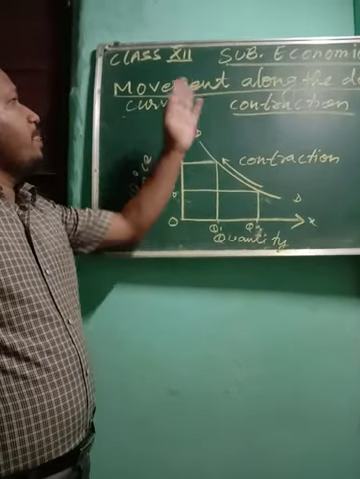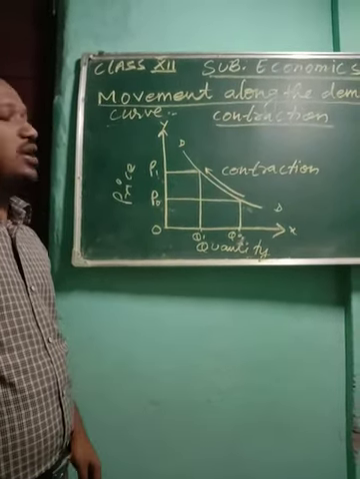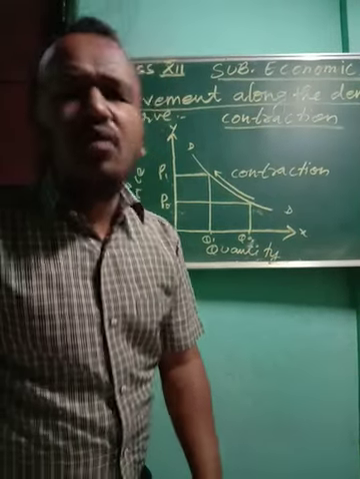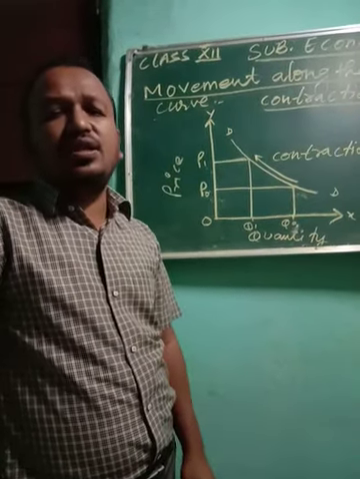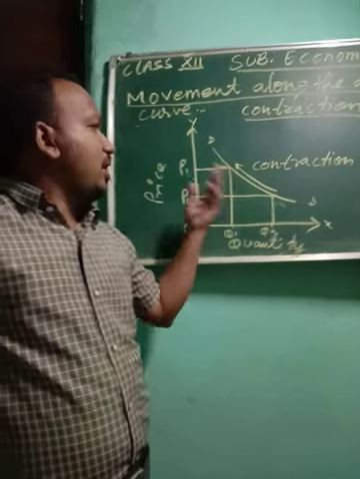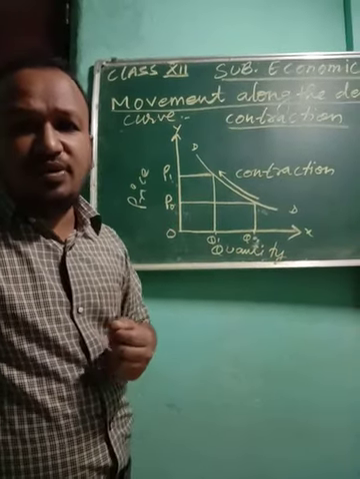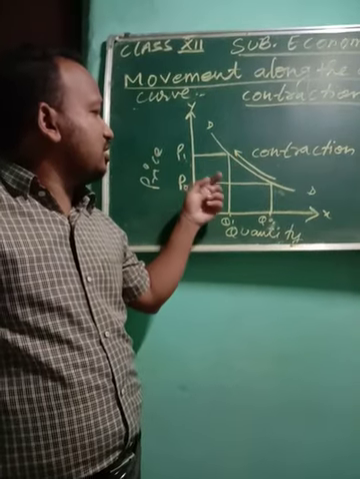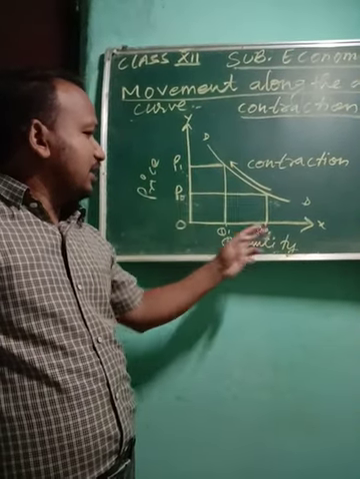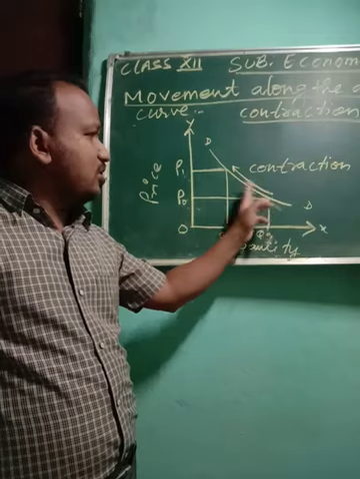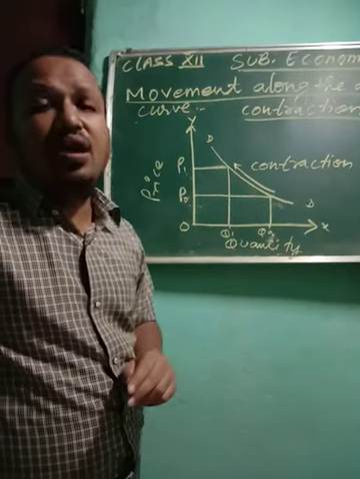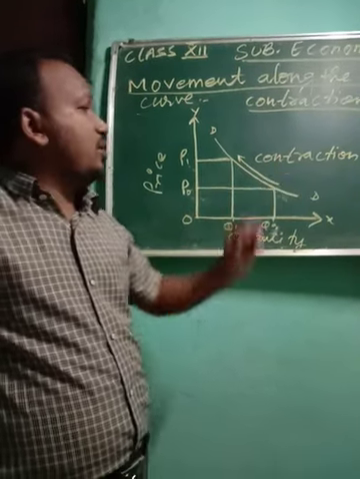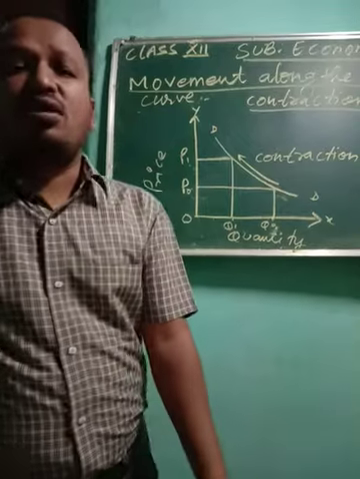So you see here the movement along the demand curve has two types of movement. One is expansion and another is contraction. Expansion, I have told you, is when price decreases, people will buy more. And in contraction, when price increases, the demand decreases. So naturally people tend to buy less. This phenomenon is considered to be contraction.